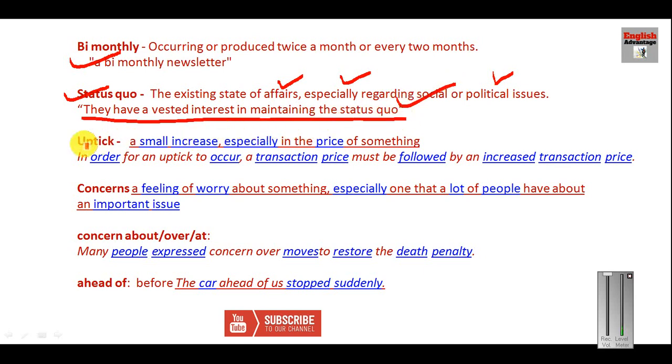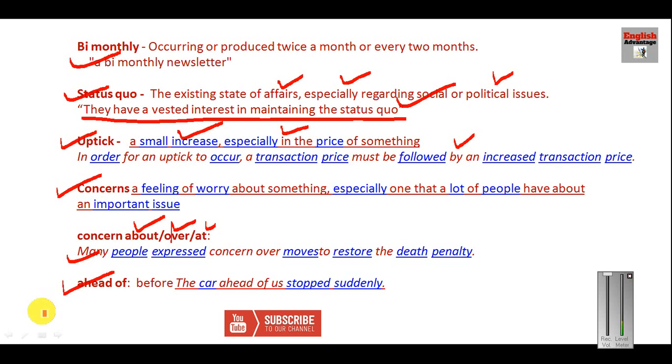Just see the definition. Uptick. What does it mean? Uptick is a small increase, a slight increase, especially in the price of something. In order for an uptick to occur, a transaction price must be followed by an increased transaction price. Concern means a feeling of worry about something. Concern can be followed by these words: about, over, and at. So just see the example. Many people expressed concern over a move to restore the death penalty. And ahead of simply means before.